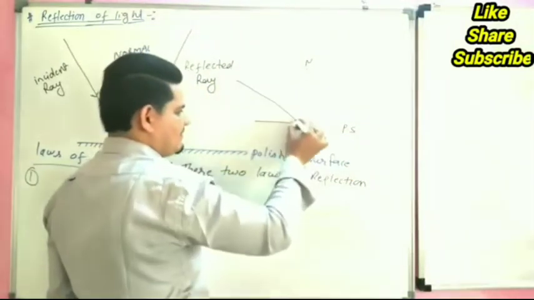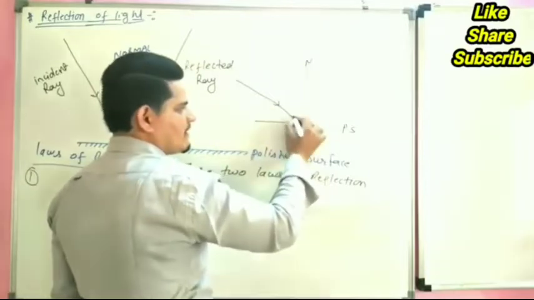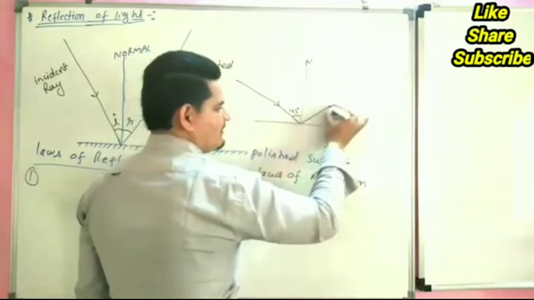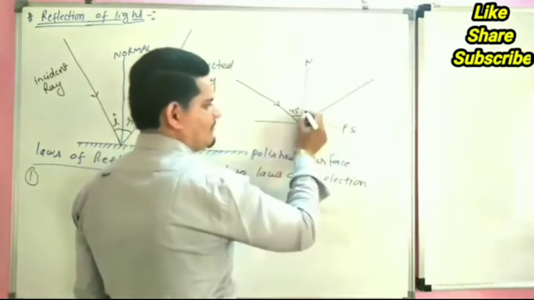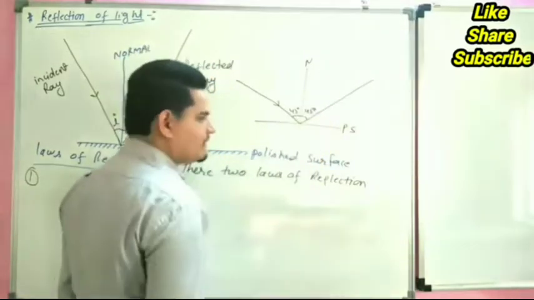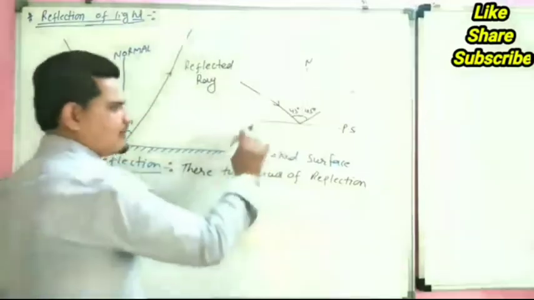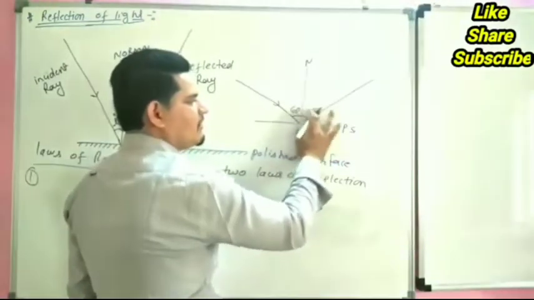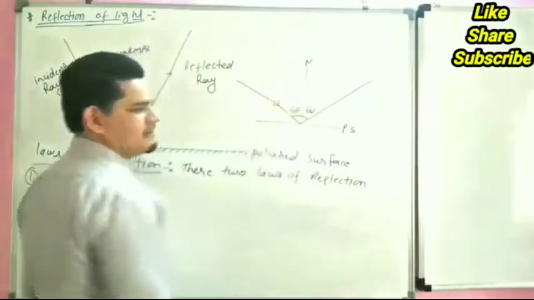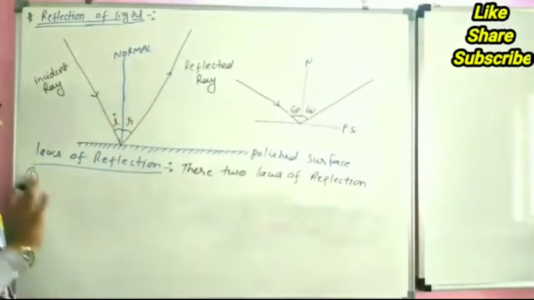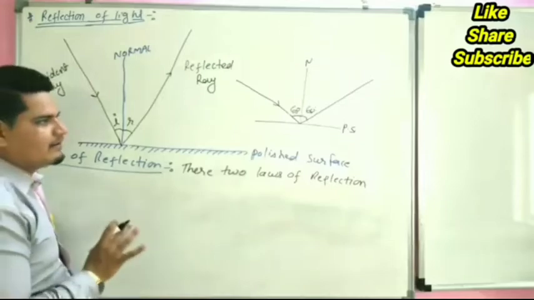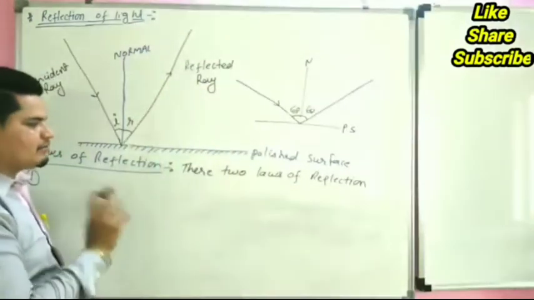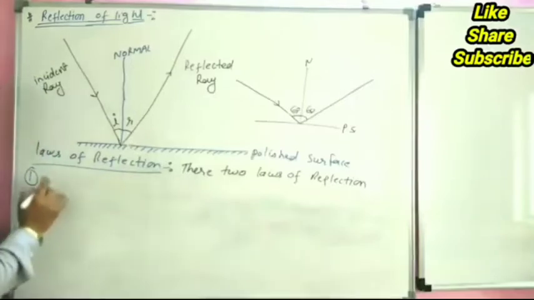When an incident ray comes at a 45-degree angle, it is always reflected at the same angle, 45. If the angle is 60, the reflected angle is also 60, because both angles are equal. Incident angle is always equal to reflected angle. This is called the first law of reflection.